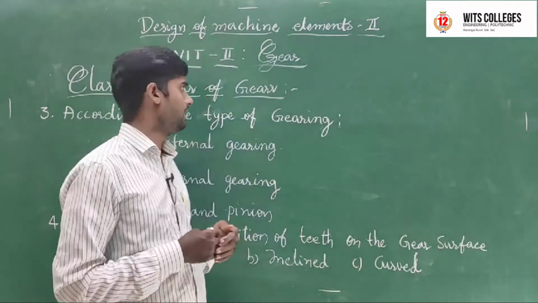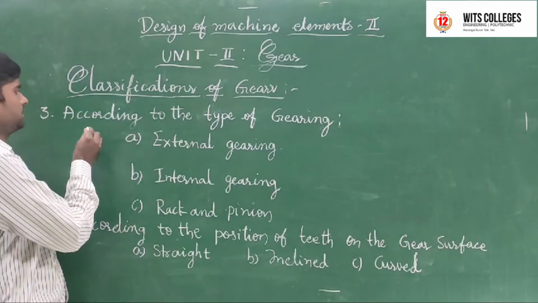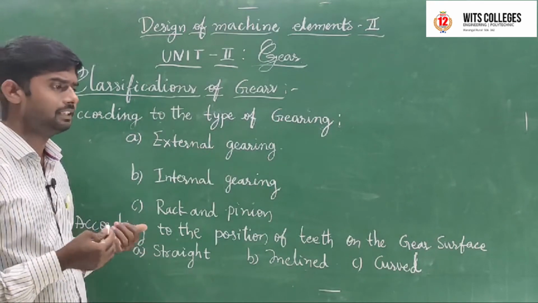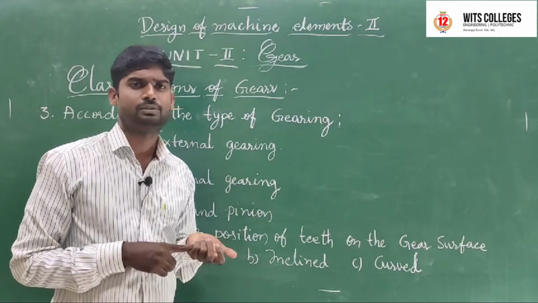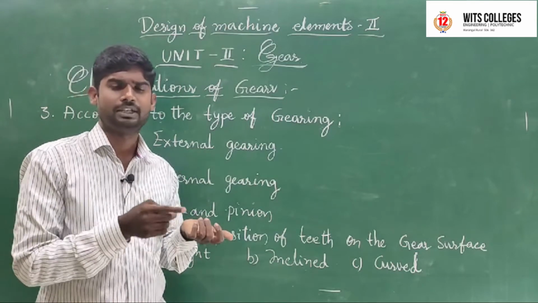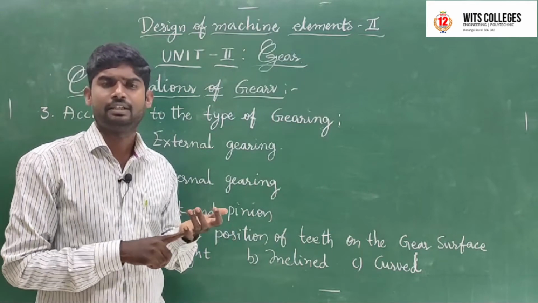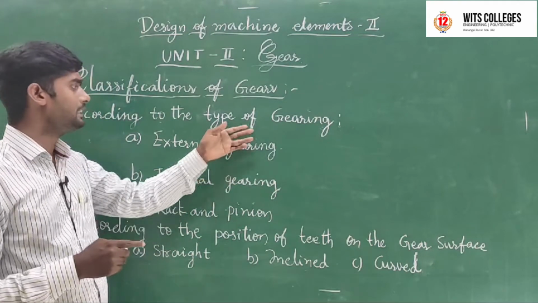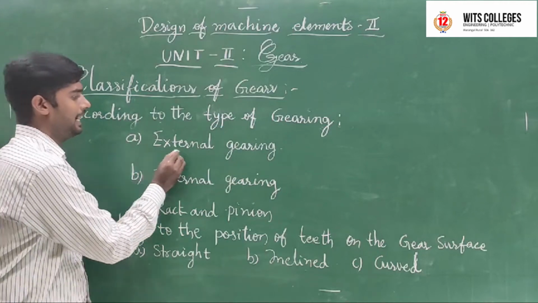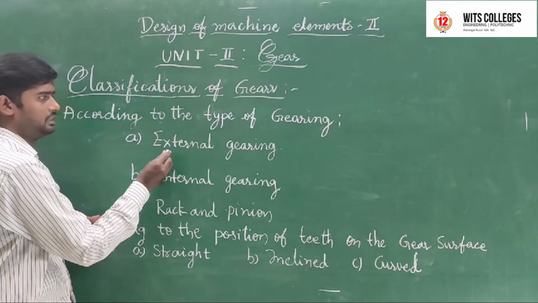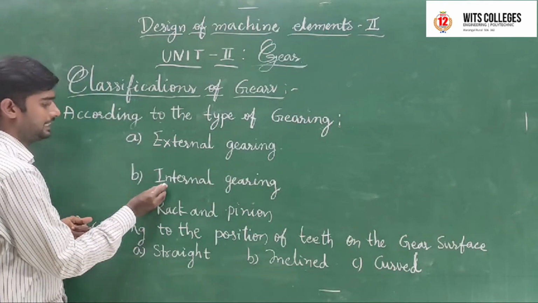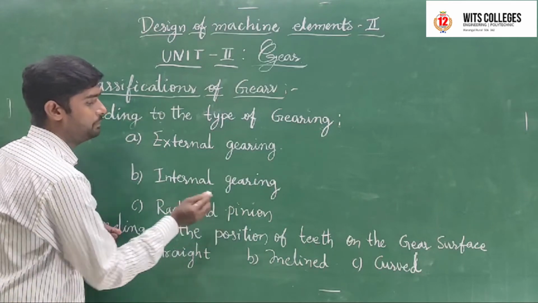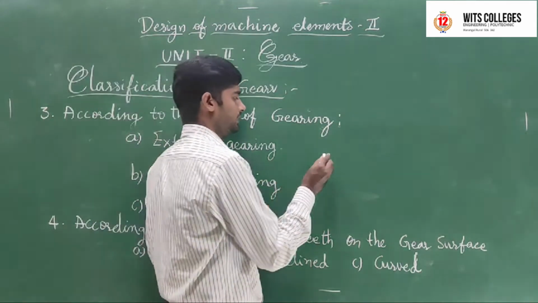Next classification of the gear is according to the type of gearing, like external gearing and internal gearing. Some machine elements consist of external gearing, internal gearing, and rack and pinion. These are all types of gearing. First one is external gearing, the second one is internal gearing, and the third is rack and pinion.